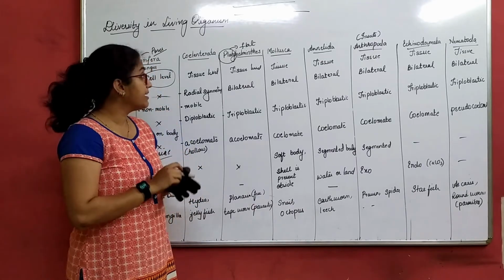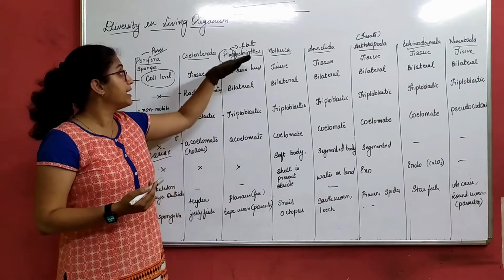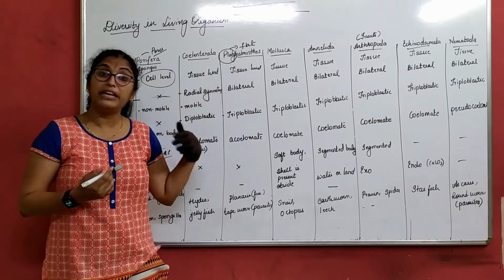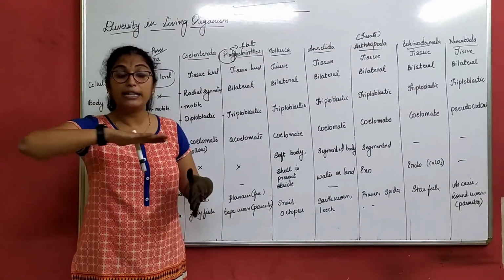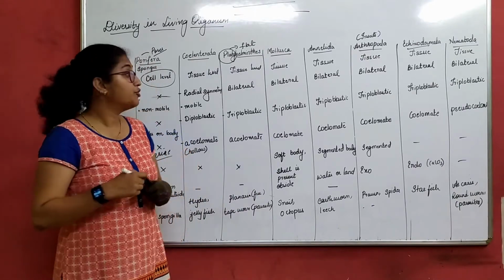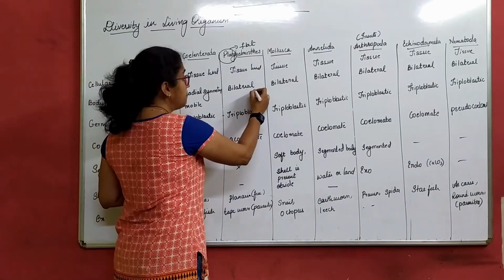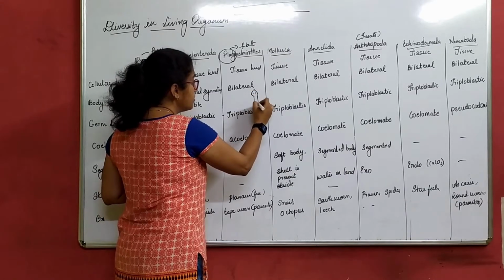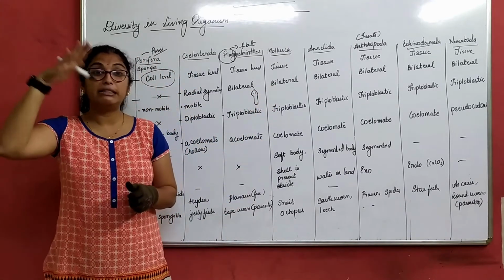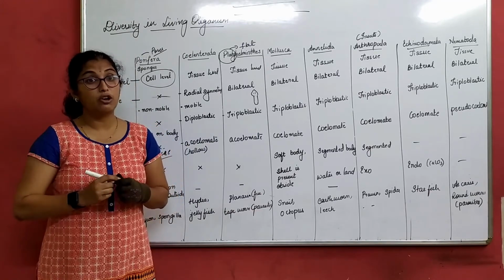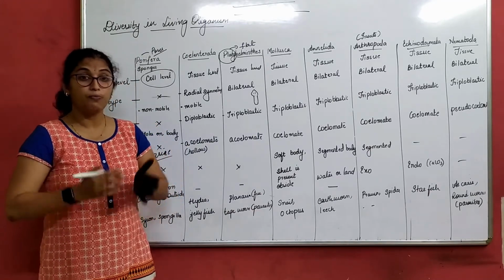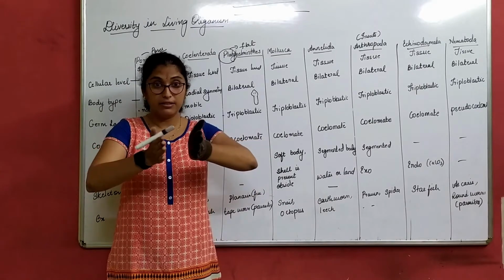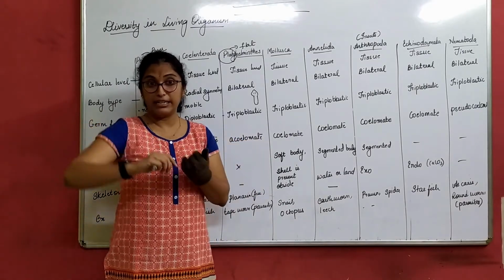That is why the best example I can give in Platyhelminthes is flatworms. The example here could be Planaria. This is a figure of Planaria. These are flat, so they are also called flatworms. They have width, correct? But they are flat in nature.